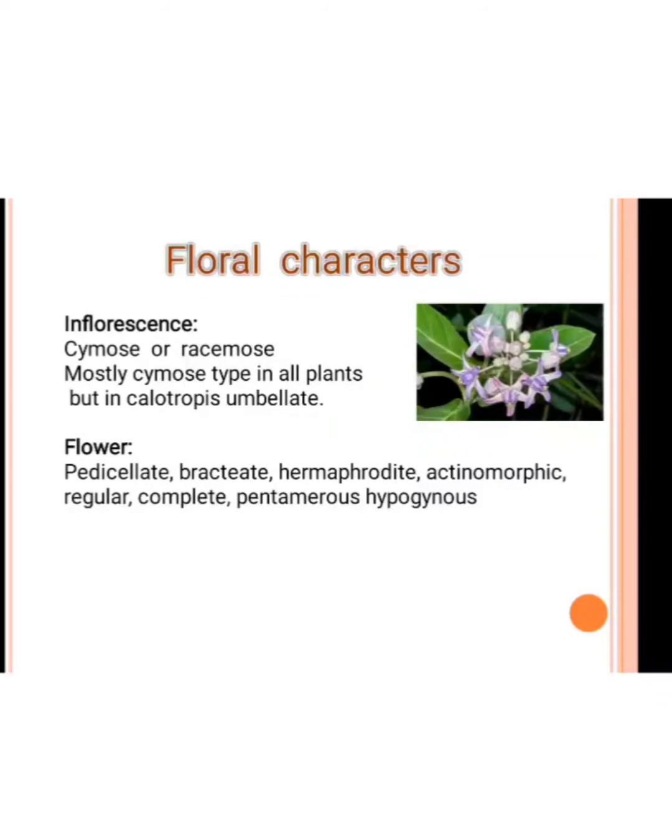Then the cymose type. It means that in this type, the peduncle of the inflorescence grows, continues, and terminates into a flower, and further flowers are produced. The flowers are produced by basipetal succession. It means the central portion has older flowers and the outer lateral portion has younger flowers. And the umbellate type is one type of racemose type.